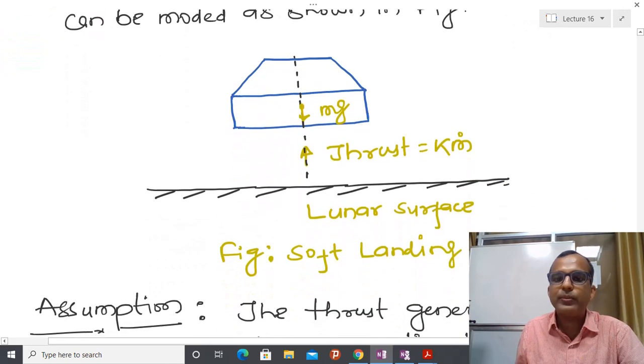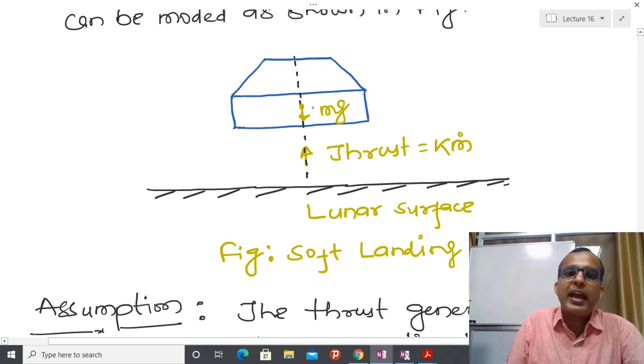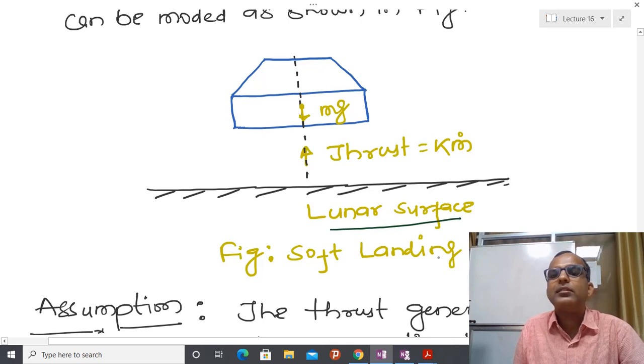I am assuming that I have a lunar surface, so this may be the moon or Mars, whatever you want, and I have to land m amount of mass. And g is the gravitational acceleration, which is basically decided by the lunar surface. So if you have the moon, then g has a different value.